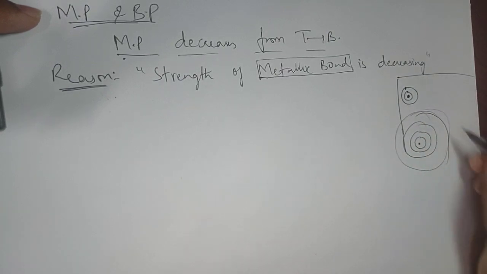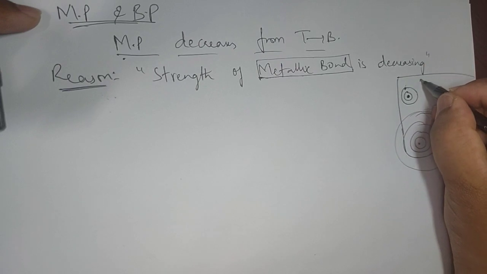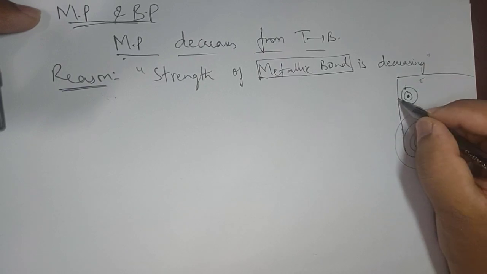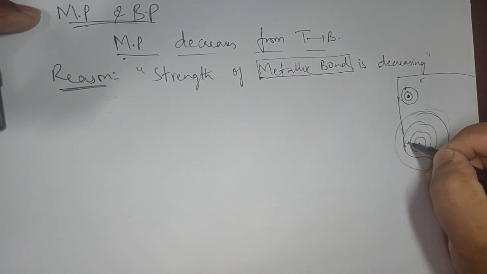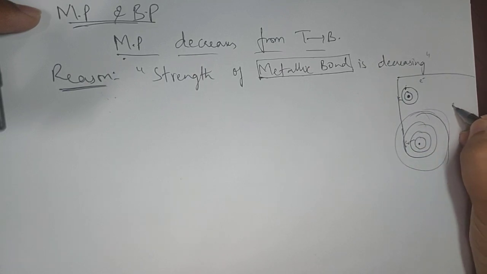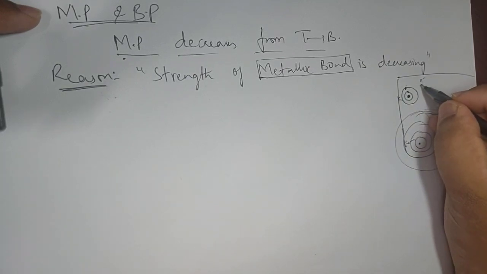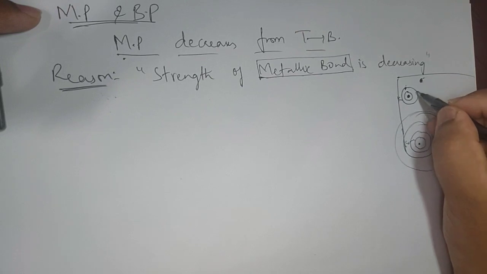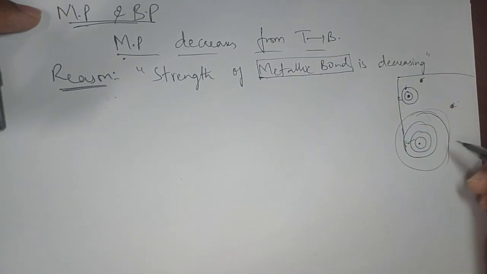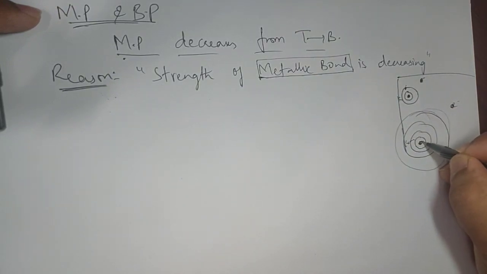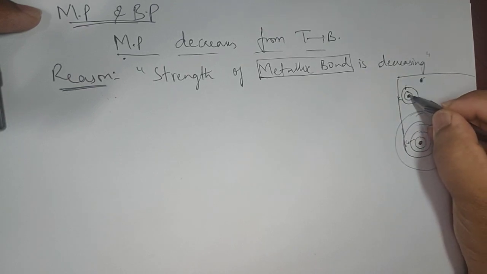Between this bigger atom and the smaller atom, this is the free electron, this is the kernel, and this is also my kernel. Between this kernel and this free electron, there is a free electron for this one. Nucleus is somewhere here, and in this case the nucleus is very near.